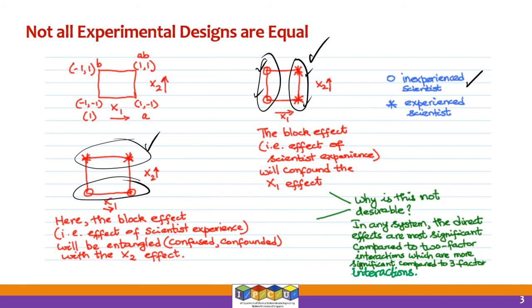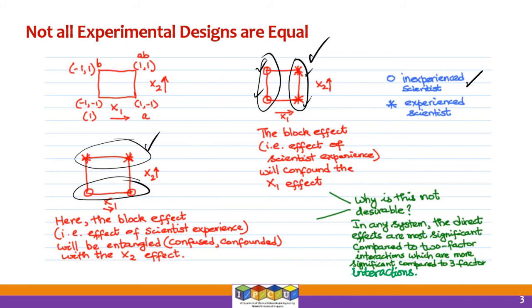You can see why, because all the experiments with x1 equals low are assigned to the inexperienced scientist. All the experiments with x1 high have been assigned to the experienced chemist. So in this particular case, the skill level of the scientist will be confounded with the direct effect of x1.